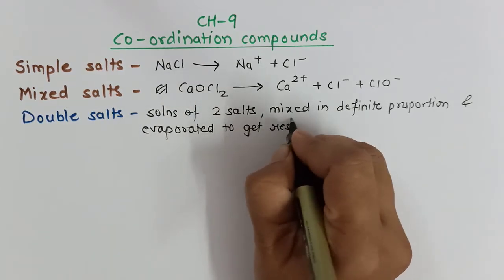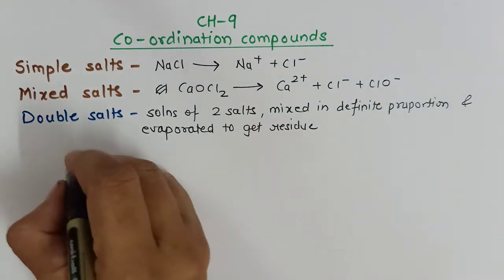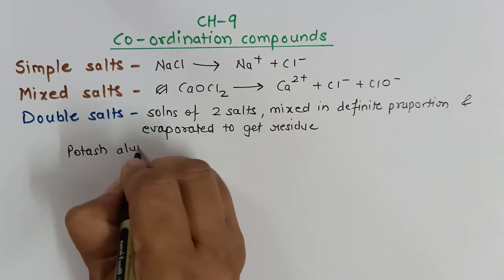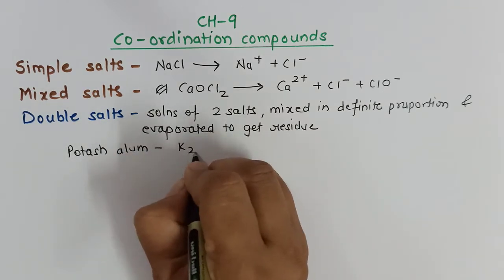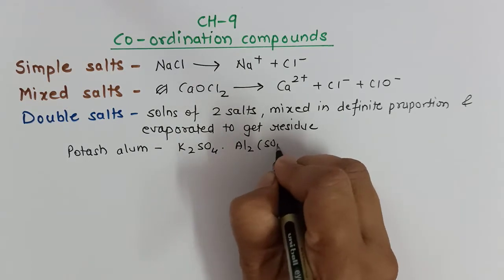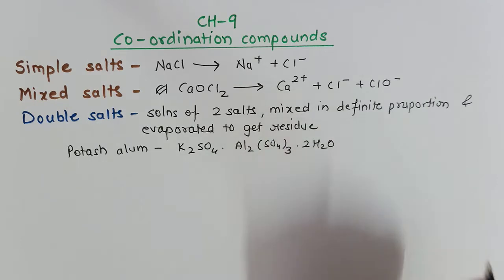This residue is called a double salt. For example, potash alum. The formula is K2SO4.Al2(SO4)3.24H2O.